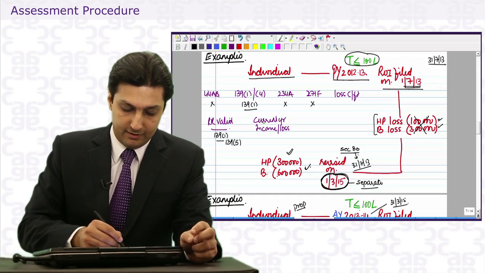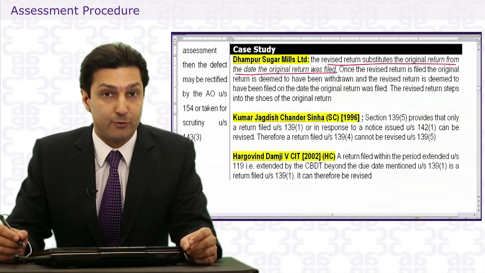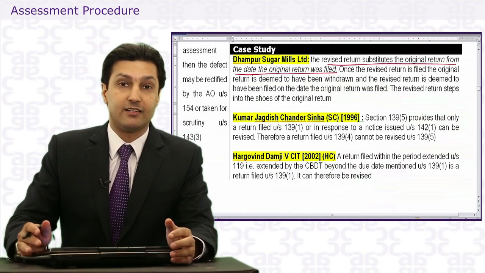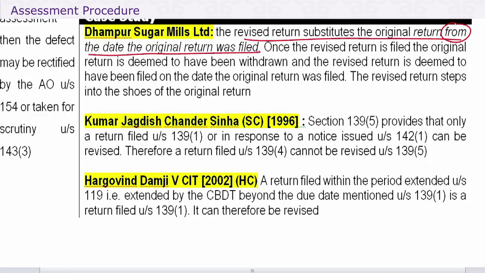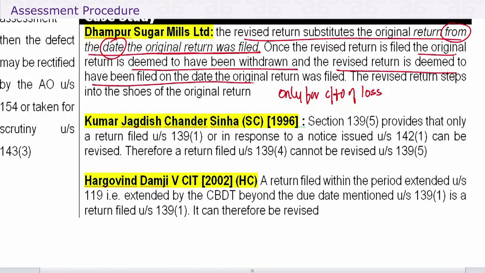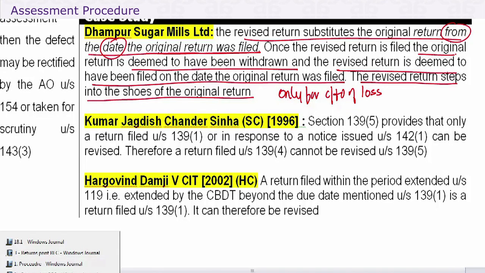So here is where the judgment in CIT versus Dhampur Sugar Mills tells us that the revised return substitutes the original return from the date the original return was filed. But this is only for carry forward of losses. Once the revised return is filed, the original return is deemed to have been withdrawn and the revised return is deemed to have been filed on the date the original return was filed. The revised return steps into the shoes of the original return.